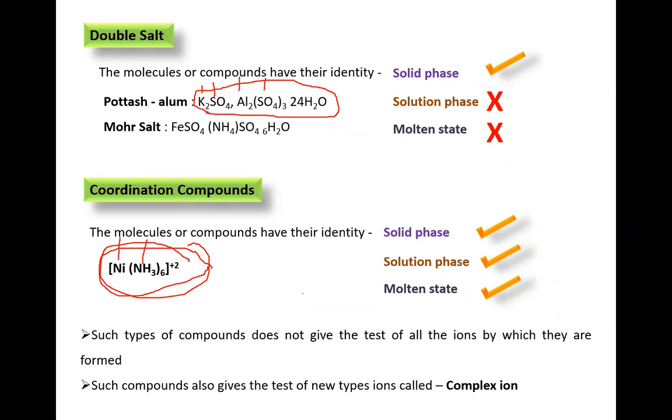That is what we call a complex ion. So it doesn't give a test for an individual ion like nickel or ammonia itself. It will give the test for the whole thing, the presence of the complex only. Got it? That is the difference. Shall we move on to the next slide?